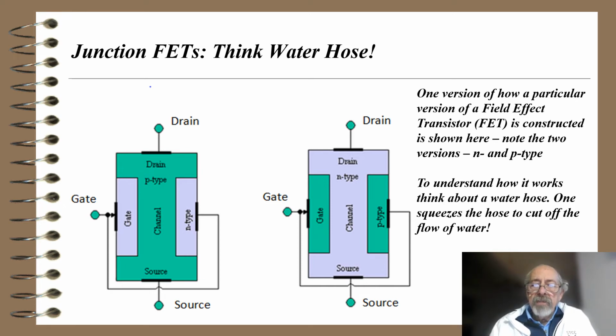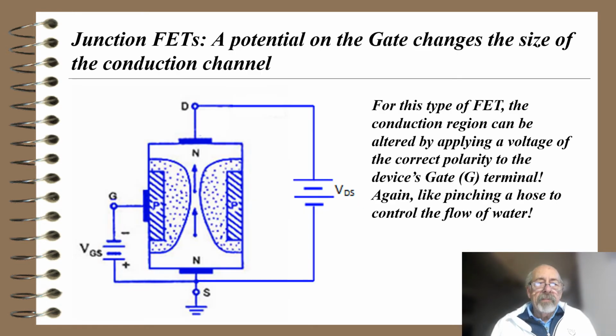To understand how it works, think about a water hose. One squeezes the hose to cut off the flow of water. The terms for the connections to this three-terminal device are the gate, the drain, and the source. In the next slide, I'll show more details. So here's a junction field effect transistor. A potential on the gate changes the size of the conduction channel.